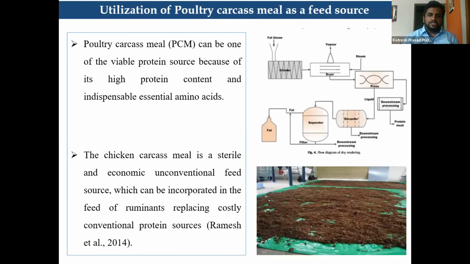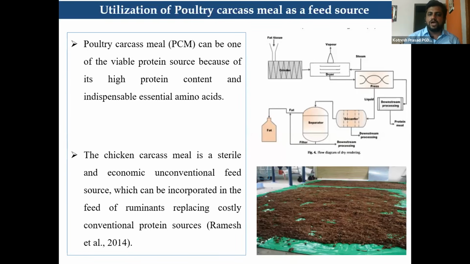So coming to the next one, that is utilization of poultry carcass meal, which you can see in Kerala and Tamil Nadu especially, on which we conducted an experiment, where poultry carcass meal can be one of the viable protein sources because of its high protein content and also indispensable essential amino acids.